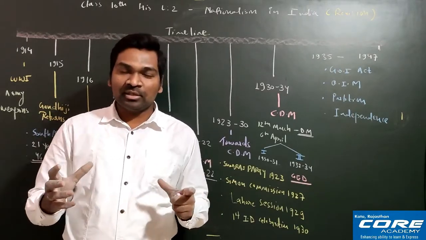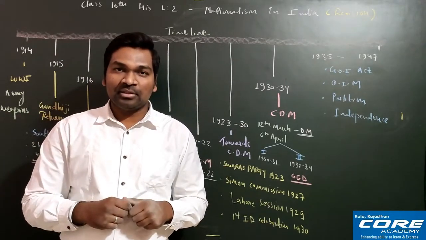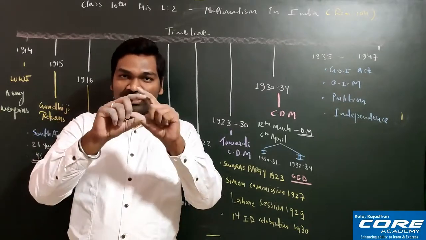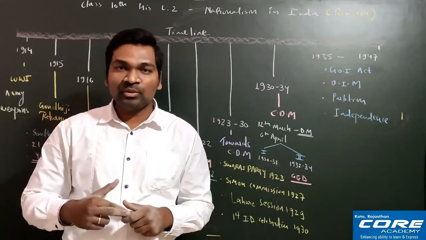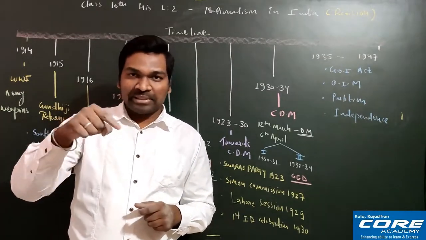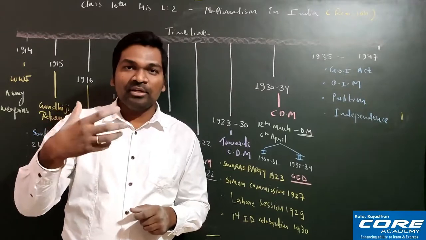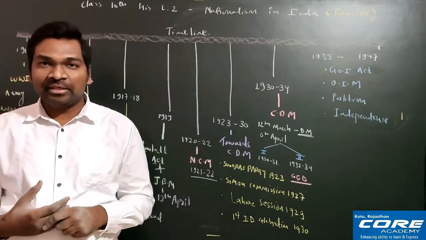This Swadeshi movement flag had three colors, and they used 8 lotuses representing the 8 British provinces of India, and it also had a crescent moon, representing the unity of Hindus and Muslims. Okay, I hope this is clear to everyone.